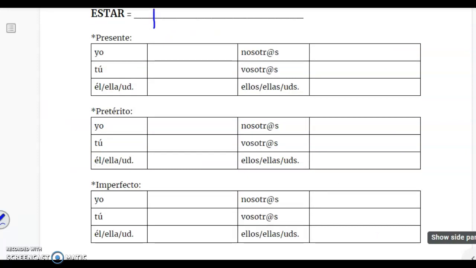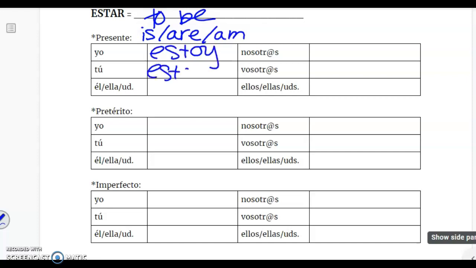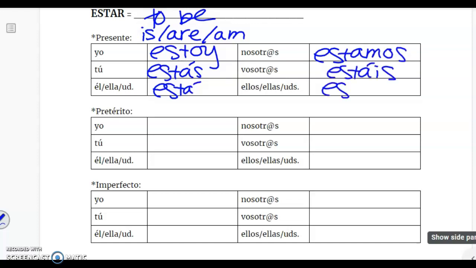Continuamos con el verbo estar. Estar también significa to be, okay? And we'll talk about the difference between these two in a second. En el presente significa is, are, en la forma de yo am. Entonces, yo estoy, tú estás, él, ella, usted está, nosotros estamos, vosotros estáis, ellos, ellas, ustedes, lo siento, están. Okay. Bueno, estos tienen acentos. Make sure you keep note of that.